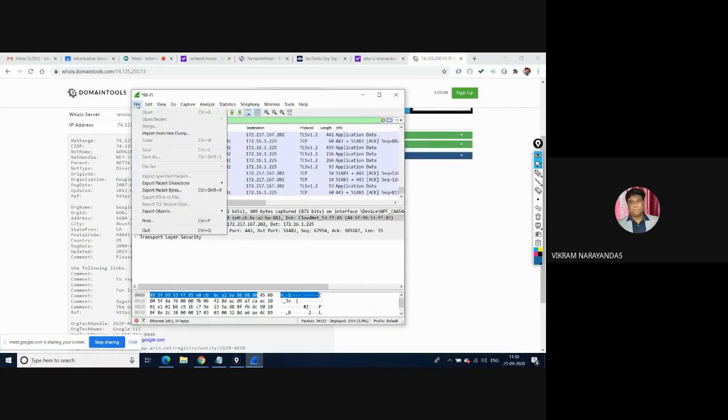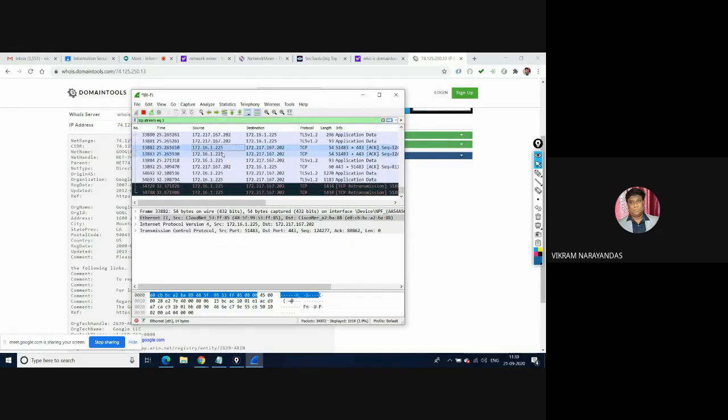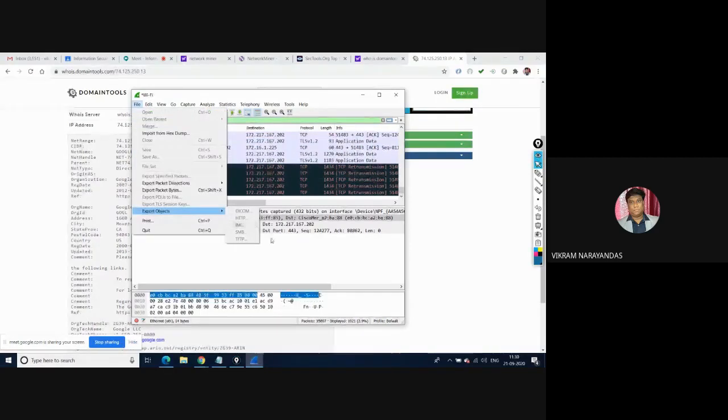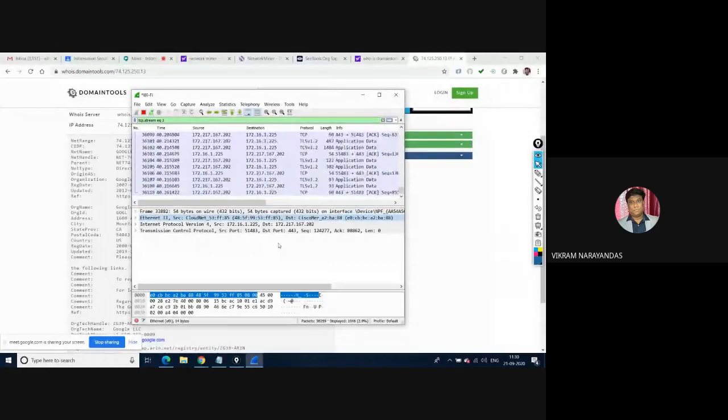Or go to file, export objects. If you click on any packet, go to file. You can see some HTTP, whatever it may be. You can export any file here. So you can also see some header files.